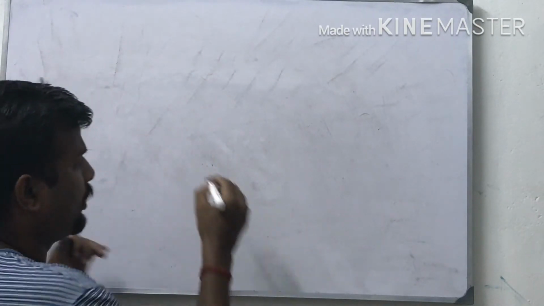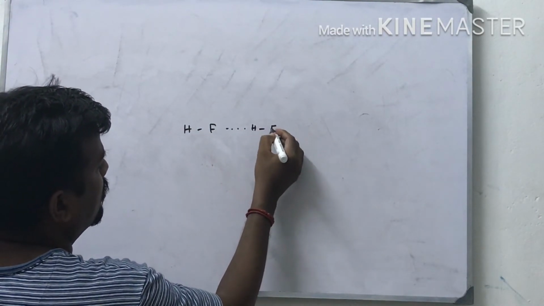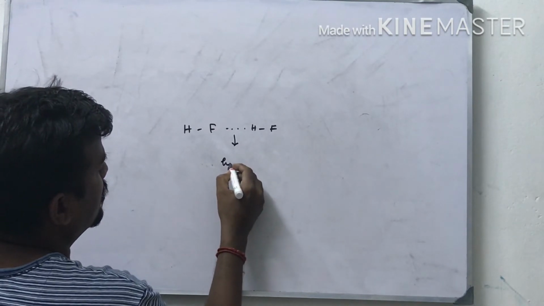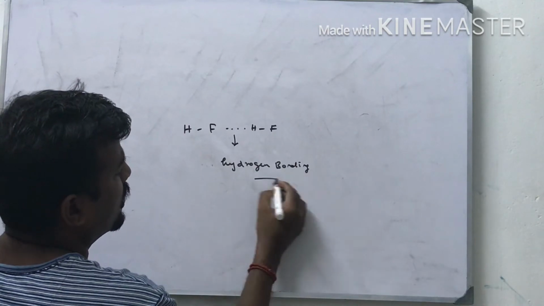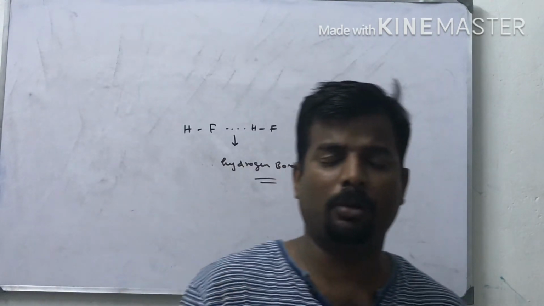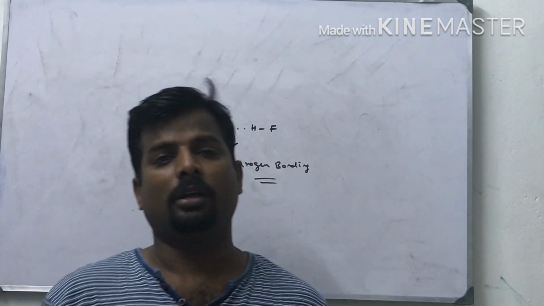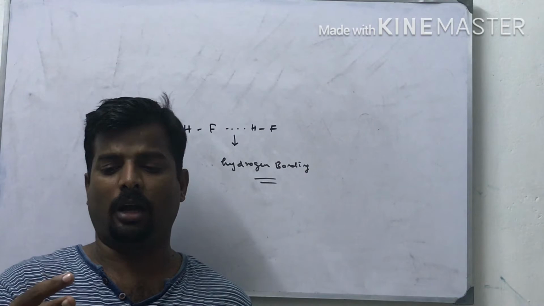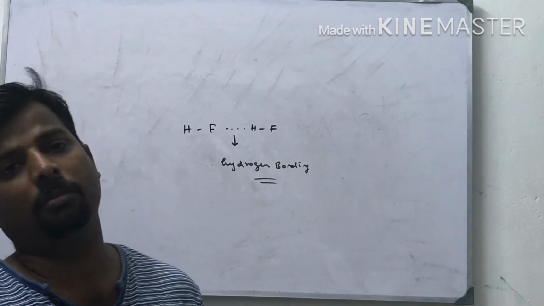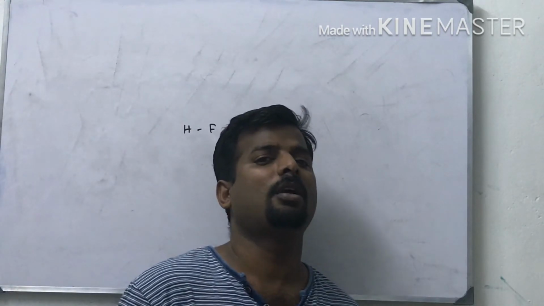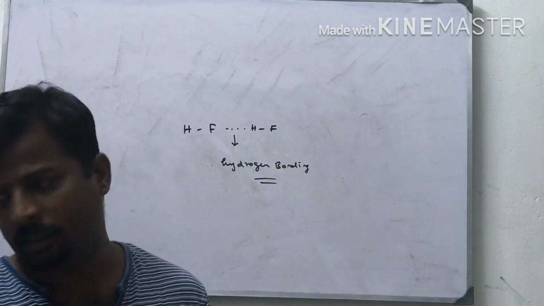Let us take HF. Fluorine is bonded with one more hydrogen. This is called hydrogen bonding. Hydrogen bonding is due to strong dipole interaction between the highly electronegative species and hydrogen. Highly electronegative species like fluorine, oxygen, nitrogen are mainly involved. Water is also a very good example of intermolecular hydrogen bonding. Acetic acid is another example of intermolecular hydrogen bonding.